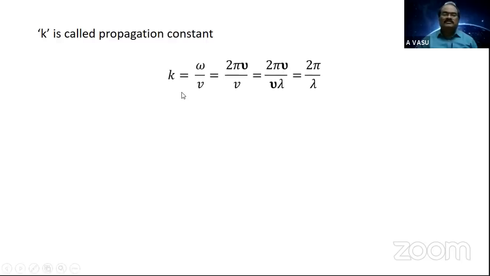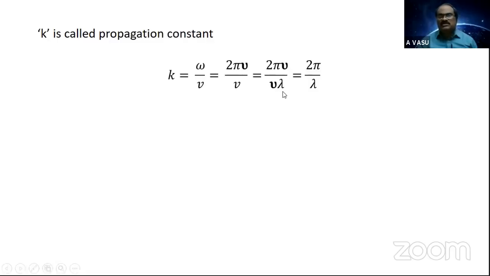Now let's come back. Look here. What is k, which is called the propagation constant? It is the ratio of angular frequency to the speed of the wave. As we know, angular frequency or angular velocity can be expressed as 2 pi nu, where nu is the frequency of the vibrating particle. In SHM, you learned the frequency of the vibrating particle, and v can be expressed as nu lambda.